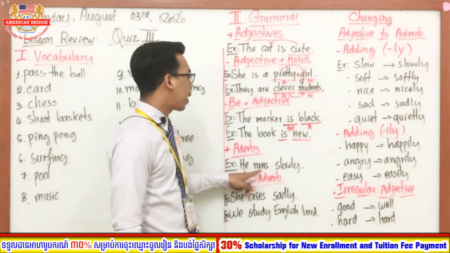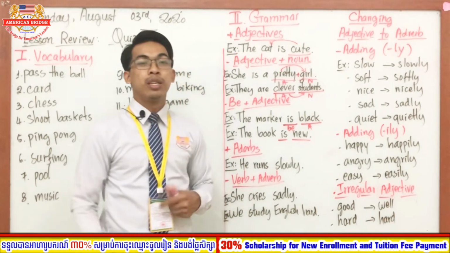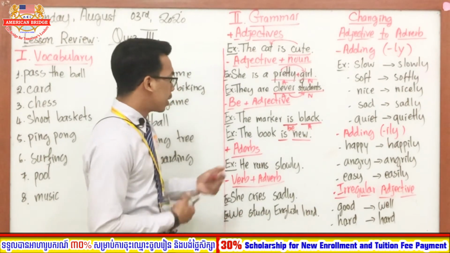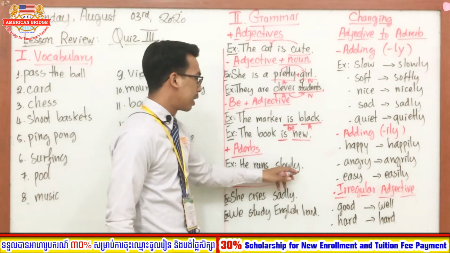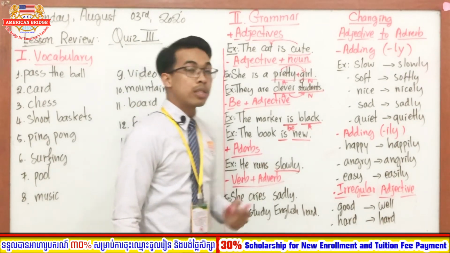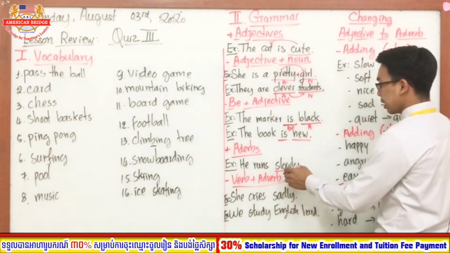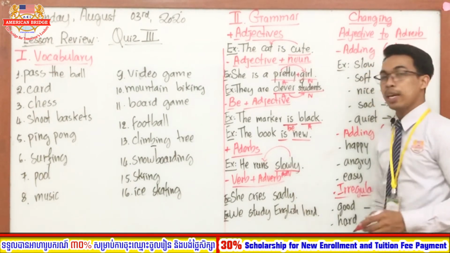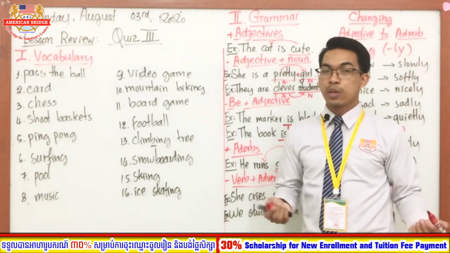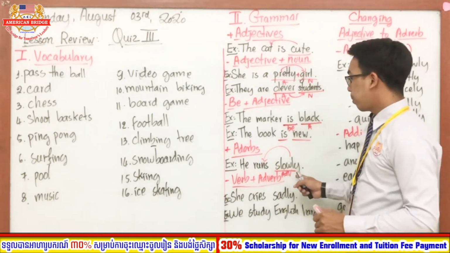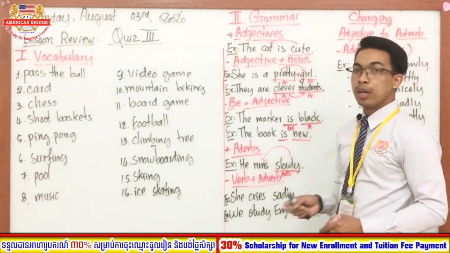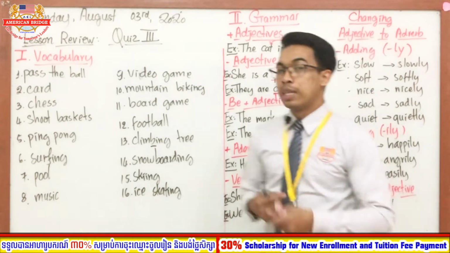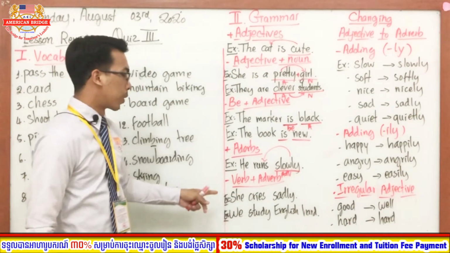So, he runs slowly. Where is the adverb in the sentence? Good. The adverb in the sentence is "slowly", right? So "slowly" is an adverb in the sentence, and it modifies the meaning of the verb, like I already told you. So an adverb modifies the verb. Runs. Run what? Run slowly. You see? Good, everyone. Now let's move on to the type of adverb.